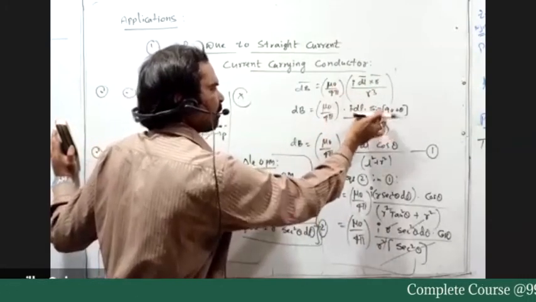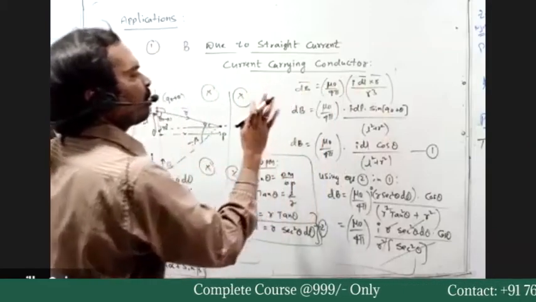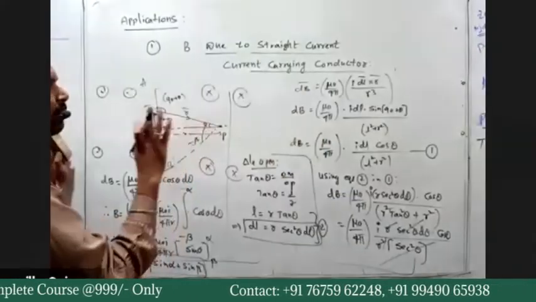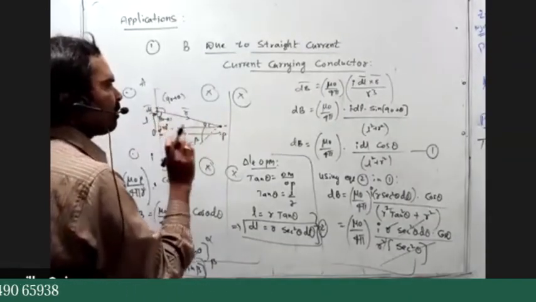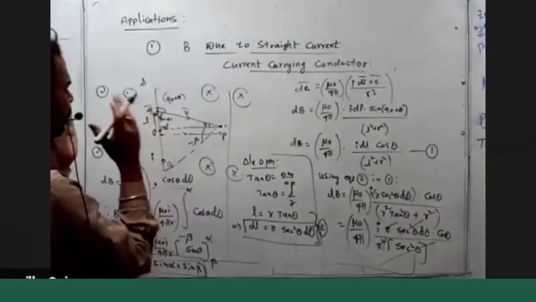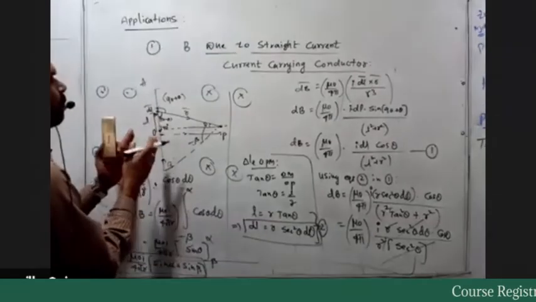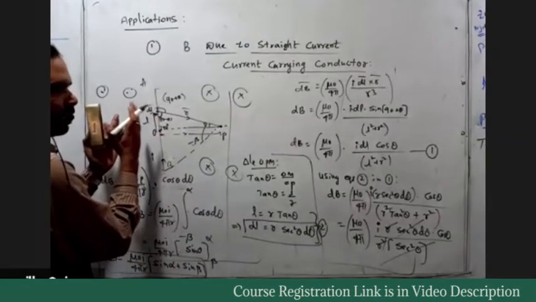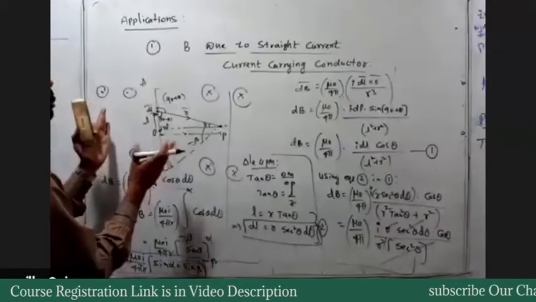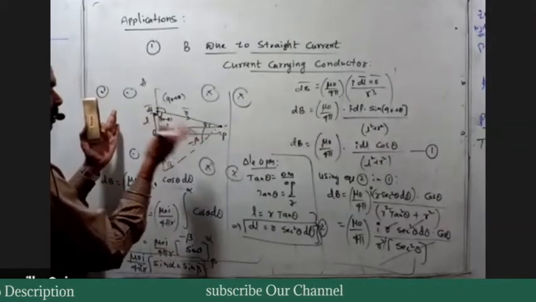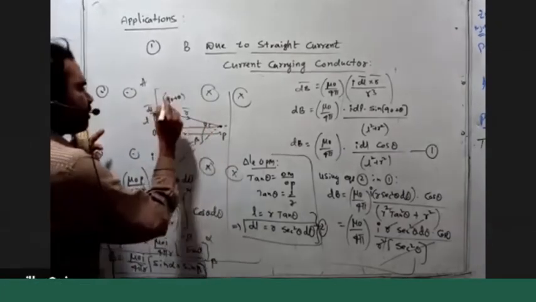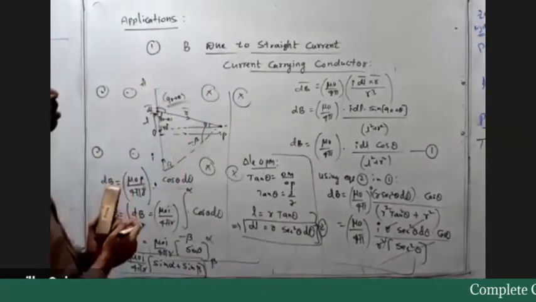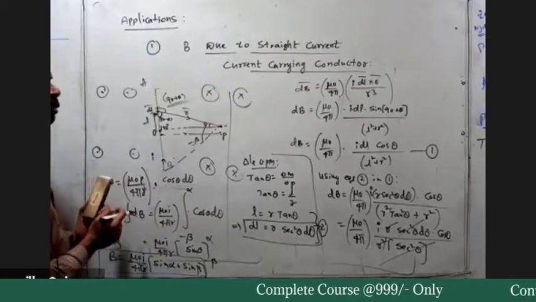Now remember only one point, the vector product rule: the angle between dL bar and r bar. You can check in any book the existing angle between dL bar and r bar, and you definitely get this. Okay? Right? Yes, sir.